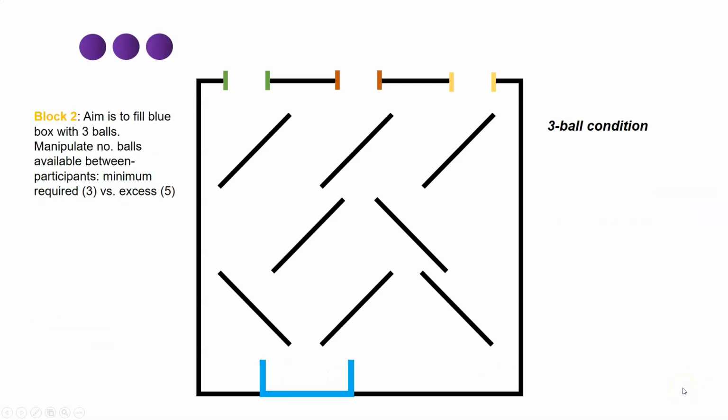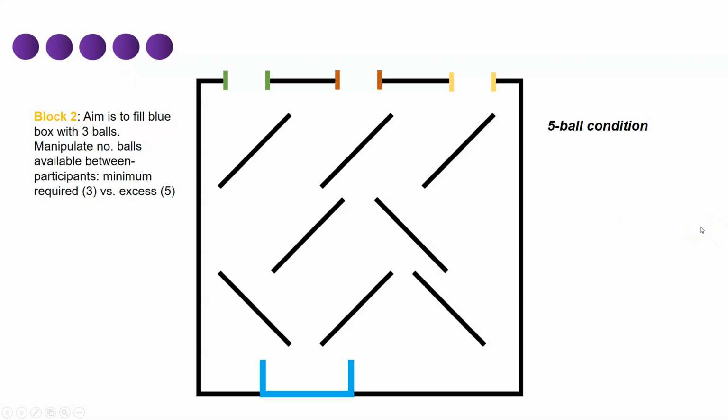In block 2, we'll examine whether the tendency to simulate versus explore is influenced by resource availability. So here the aim of a trial is to fill the goal with 3 balls, and ball availability will be manipulated between participants. So in the 3-ball condition shown here, participants are given the minimum number of balls required to solve the task. So to succeed, they need to work out which is the correct entrance before dropping any balls, because if they get one incorrect, they no longer have enough balls to solve the task.